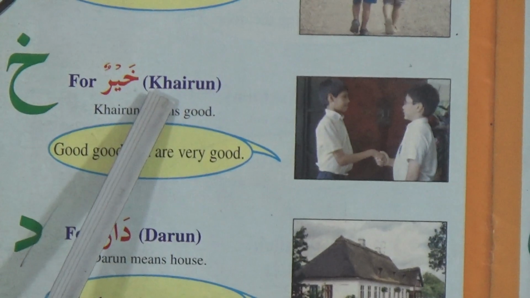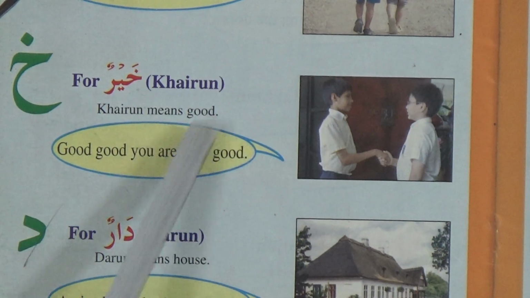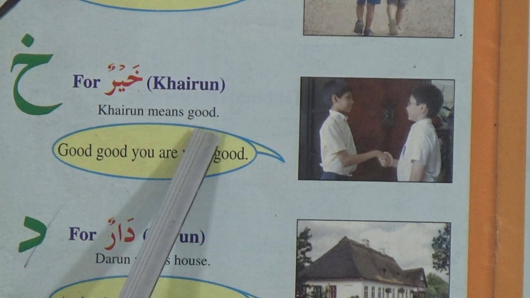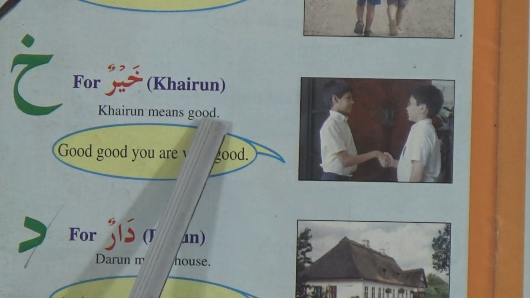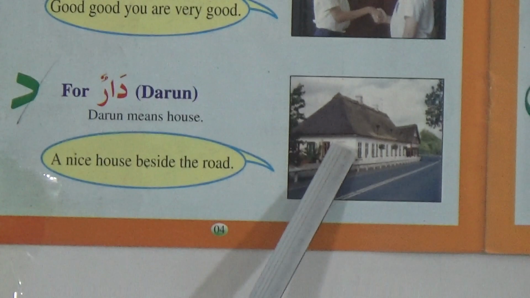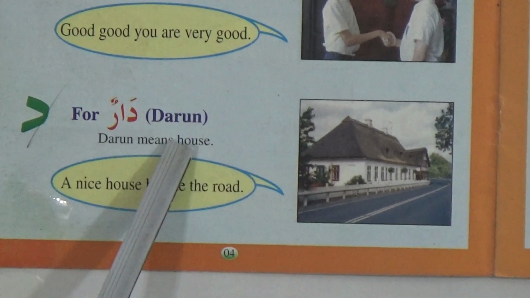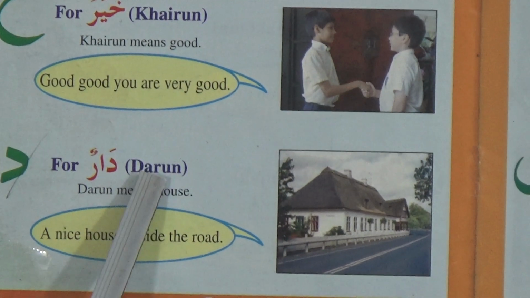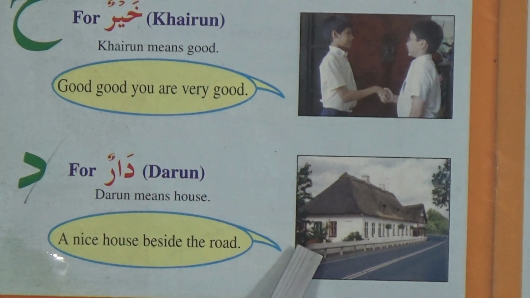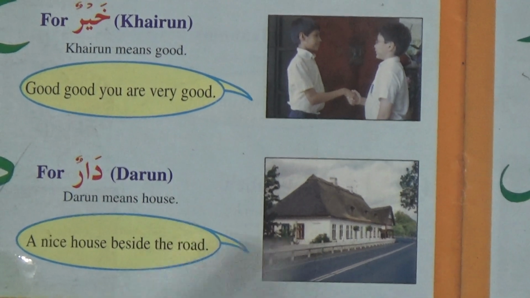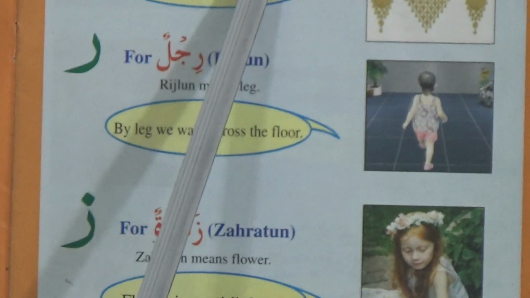Kha for khairun. Khairun means good. G double O D, good. Dal for darun. Darun means house. House spelling is H-O-U-S-E, house. Dal for zahabun.